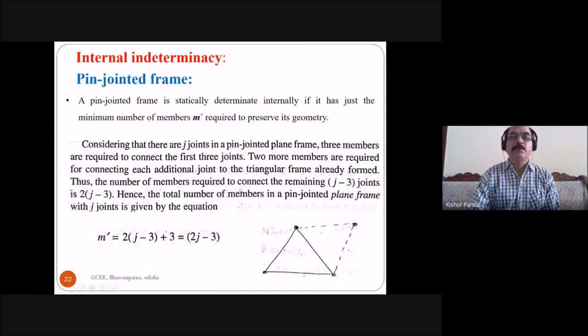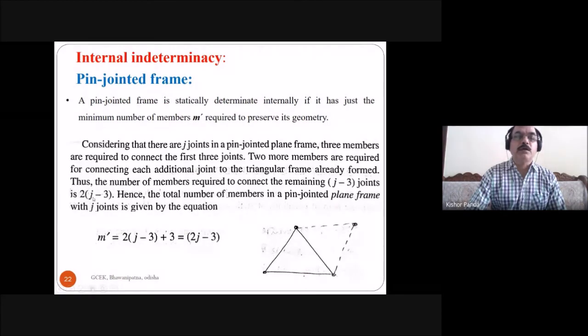The number of members required to connect the remaining J minus 3 joints is 2 into (J minus 3). Because here you see, this is the original determinate structure: 3 members, 3 joints. And the number of members required per additional joint is 2.